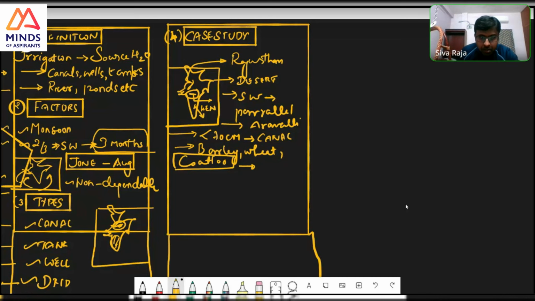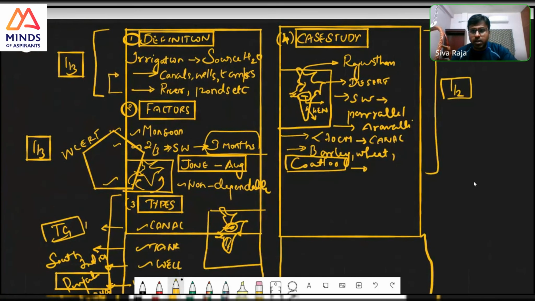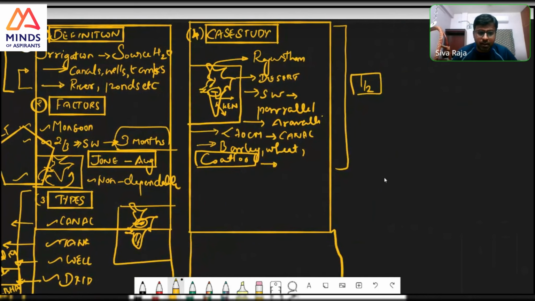Again, when you finish this, it should be around half of the page. See, here you are saying one-third, for each category you are saying one-third, and here you are saying half now. This is what I am trying to say. This is what answer writing is. You should understand the importance of a topic. Here, the case study, or how a particular irrigation system is improving the lives of the people and productivity, is important. That is the important part of the question.